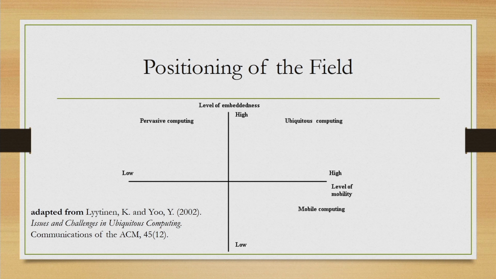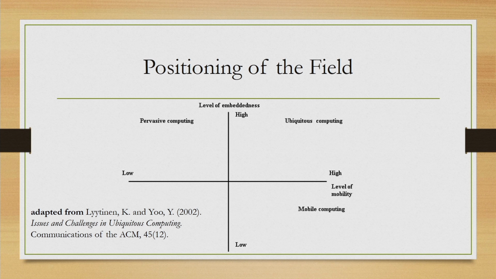Now, when we are talking of ubiquitous computing, you will get to hear many related terms. One is pervasive computing. So, let us have a look at this figure. Here, as you can see, we have positioned ubiquitous computing in a particular quadrant, and the x-axis indicates the level of mobility, the y-axis indicates the level of embeddedness. When we are talking of mobility, we mean whether the devices, the interfaces that we are interacting with are mobile.